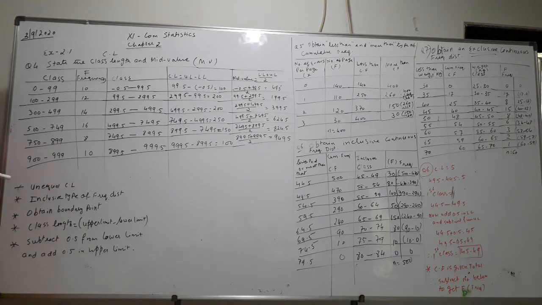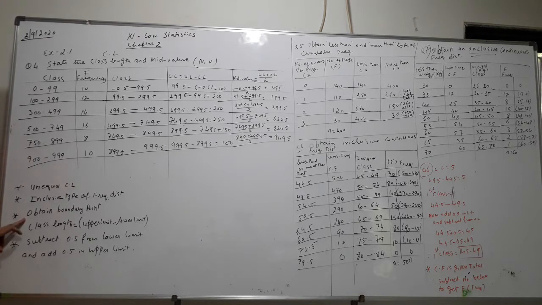Inclusive means both the numbers, upper and lower, are different, not the same, as I will explain in the other question. So the difference is 1 and the half is 0.5. The first number we subtract 0.5 from and the second number we add 0.5 to. When both the numbers are different, it is inclusive type.